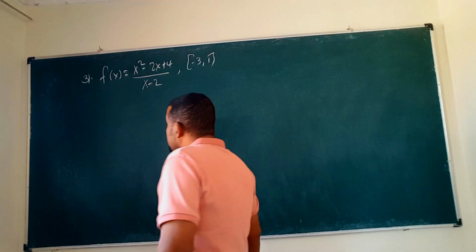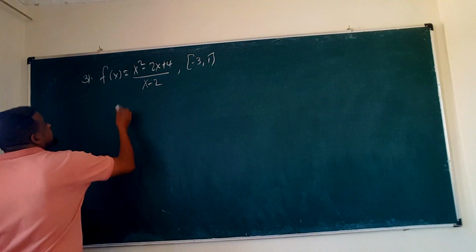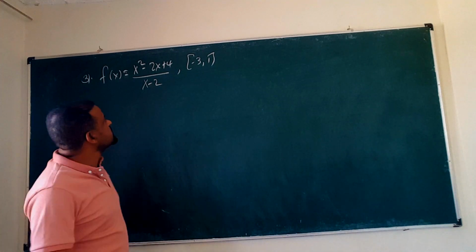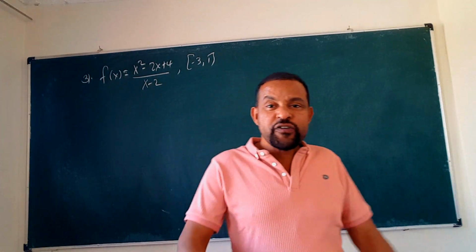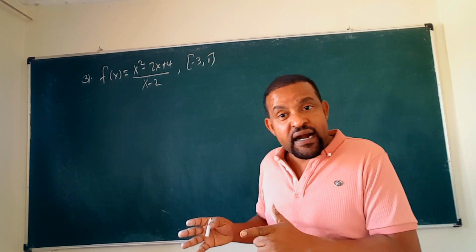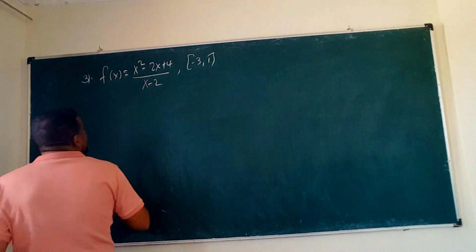So let's do the third one: f of x equal to x squared minus 2x plus 4 over x minus 2. First we are going to find the critical numbers and evaluate those values.